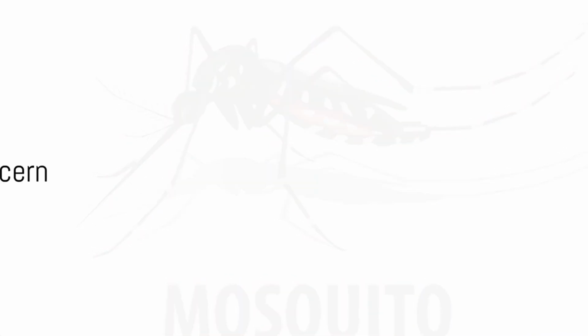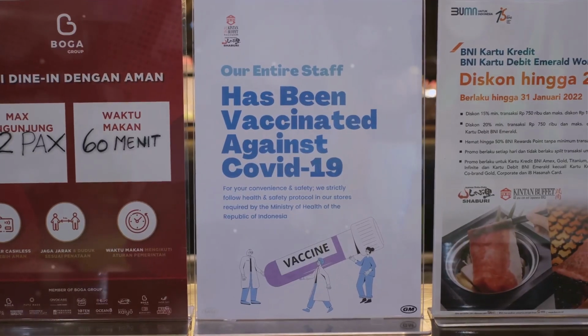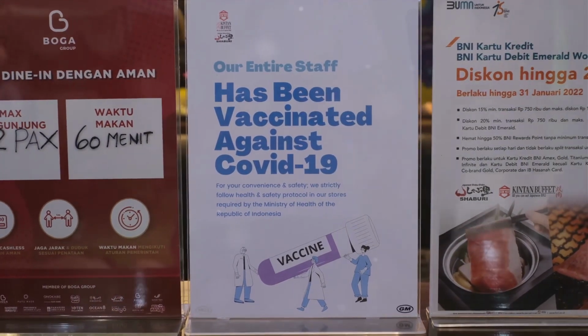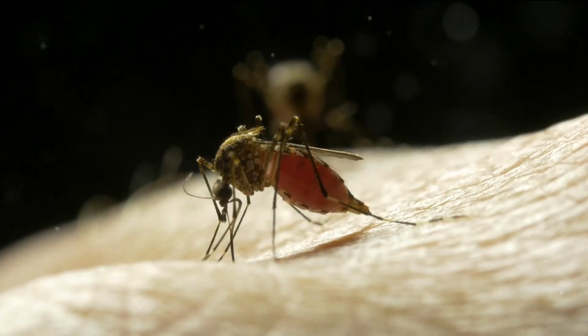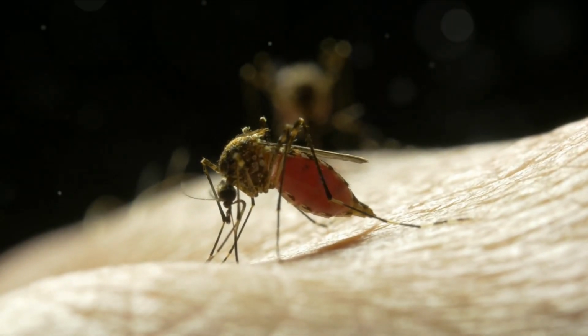Have you ever pondered over the 5 vectors of concern in Singapore? These are organisms that transmit diseases and pose significant health risks. Understanding them is crucial to preventing outbreaks and ensuring public health. Today we delve into these 5 vectors, discussing each one and the diseases they transmit.